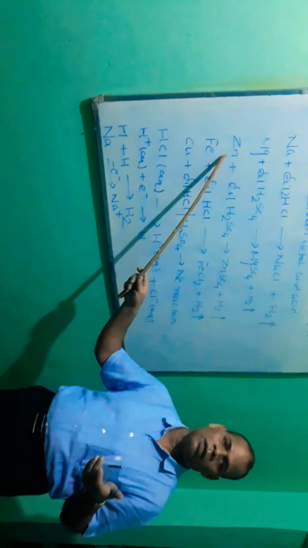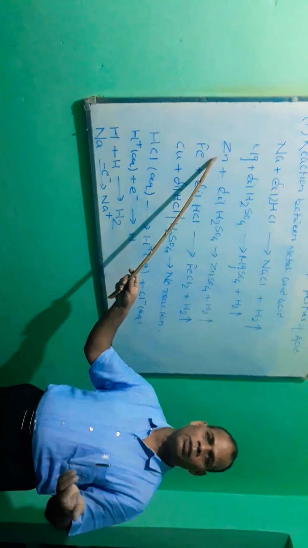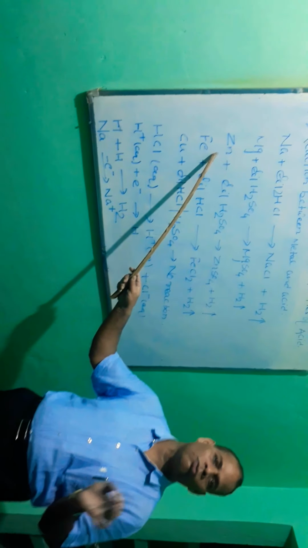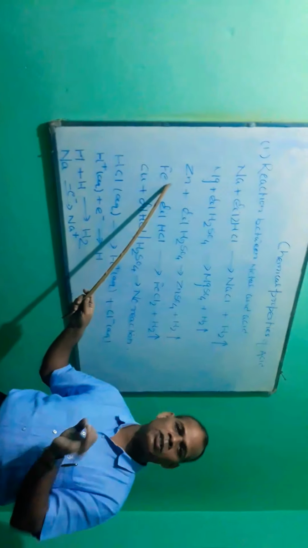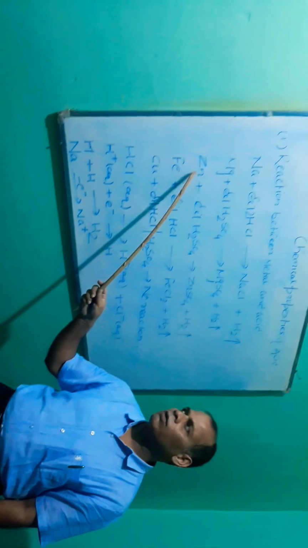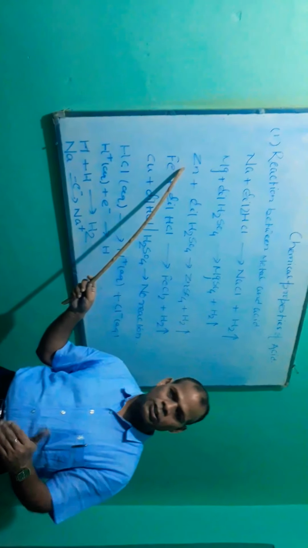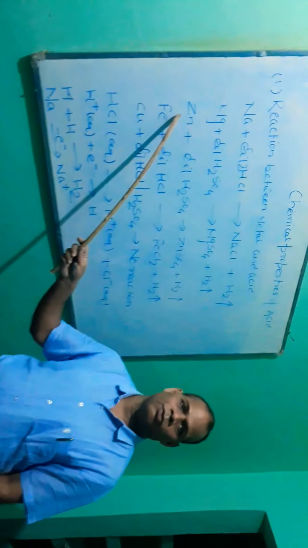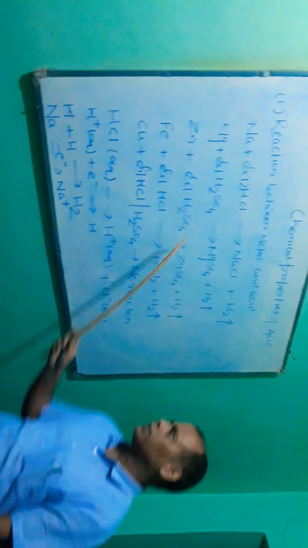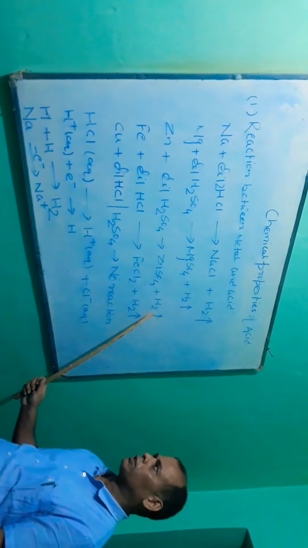Because granulated zinc has a larger surface area, and one of the factors on which the rate of reaction depends is surface area. That's why we take granulated zinc, so that the acid molecules get more surface area to attack on the metal surface. As a result, it forms ZnSO4 plus H2.